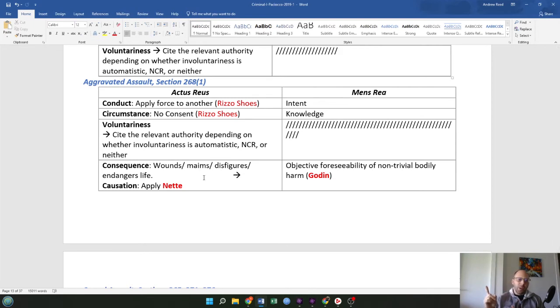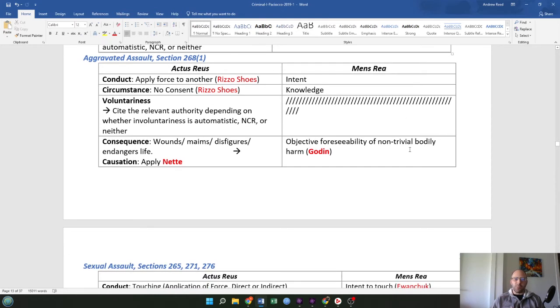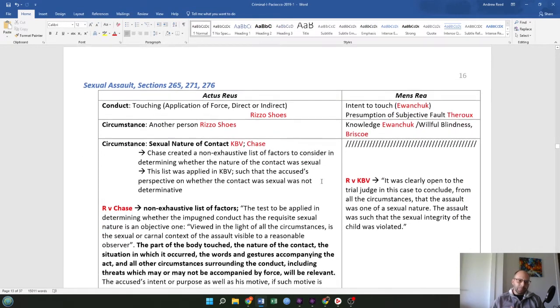Mens rea here, we have intent, we have knowledge, then we have the objective foreseeability of non-trivial bodily harm from the Godin case. So we do have to have intent and knowledge, and then we also have this objective foreseeability test in here. Interesting. Okay.